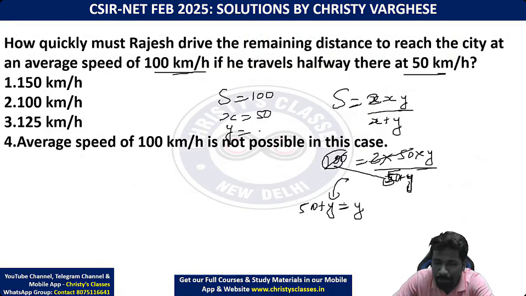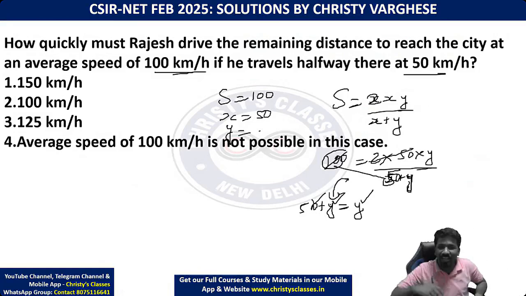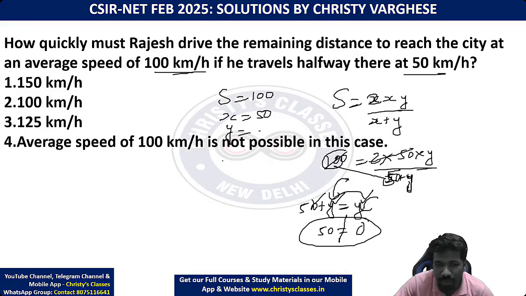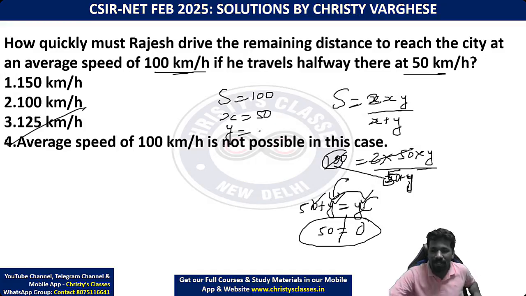This is an absurd equation. Absurd means y plus 50 is y itself. If you add 50 to a number, you still get the same number. How is that possible? Or in other words, if you take y to the other side, what will you get? y minus y is 0. 0 is equal to 50. This is also absurd, isn't it? Absurd means for no such y this will work. That means option 4 is the correct answer.